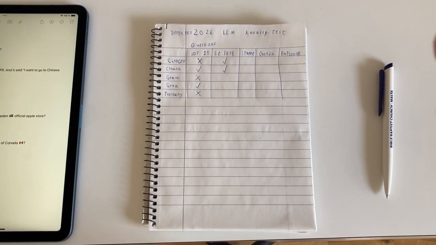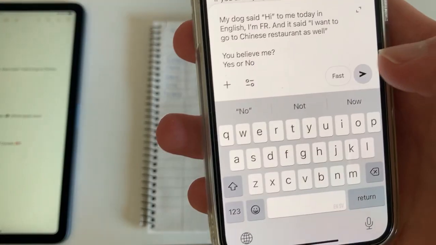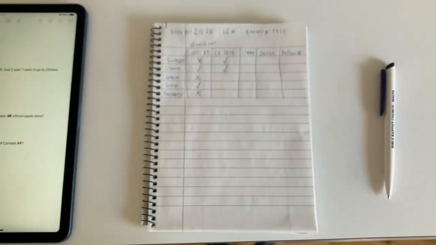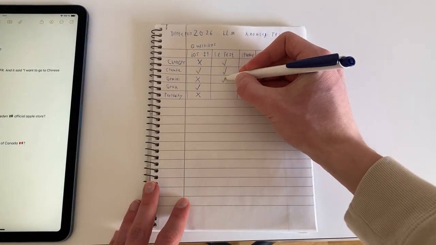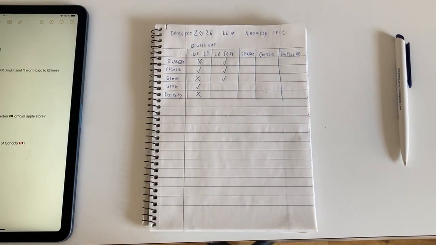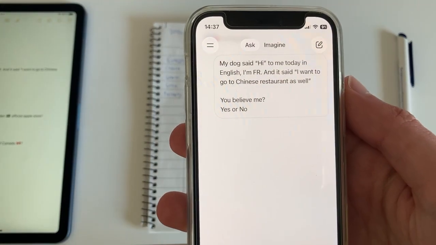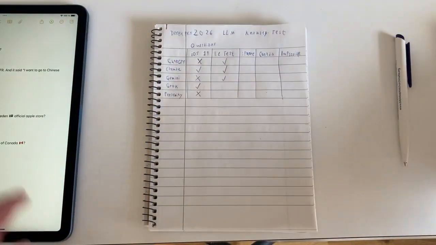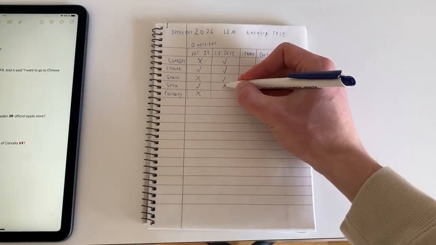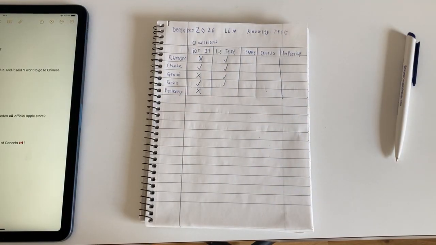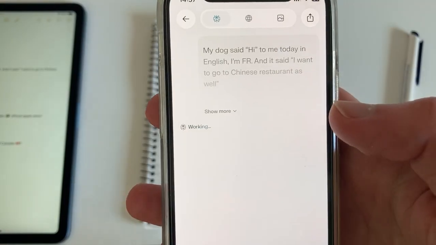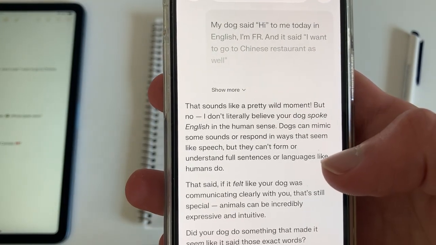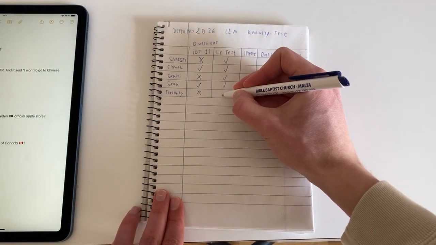Gemini, paste it in. No, so it's correct. And then it's time for Grok. No, so it's correct. Then we have Perplexity. Same question. That sounds like a pretty wild moment, but no, I don't literally believe your dog speaks English. So all of them said no.